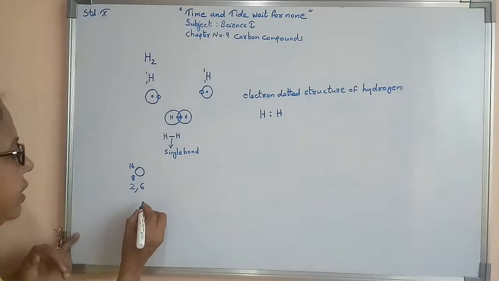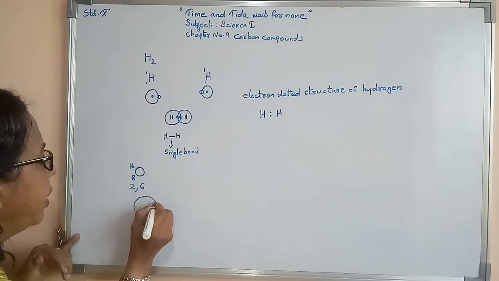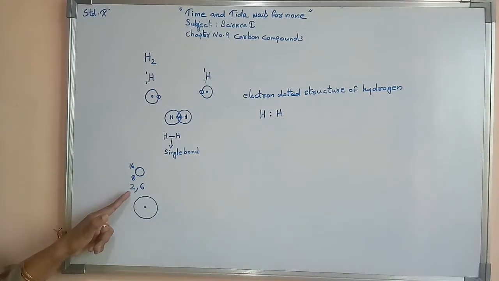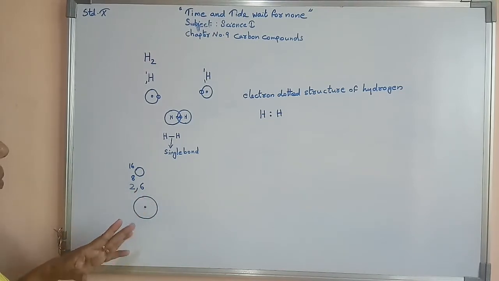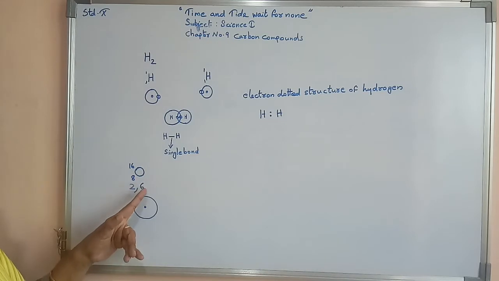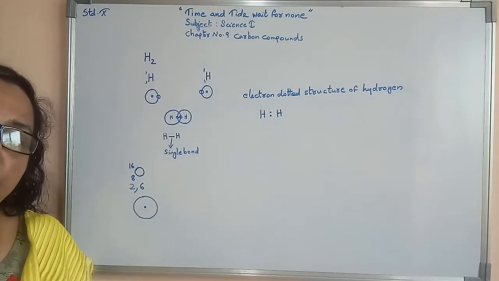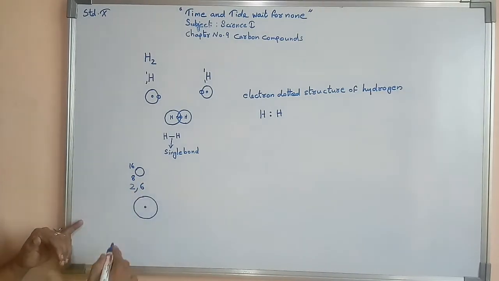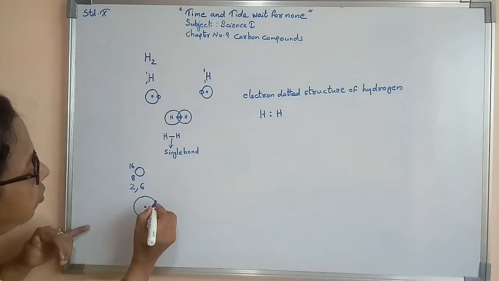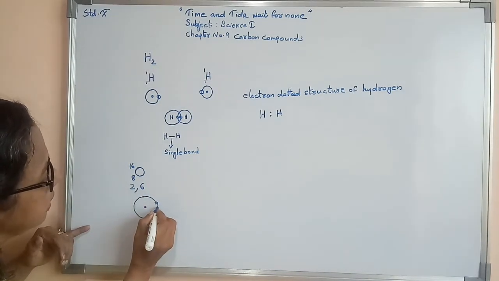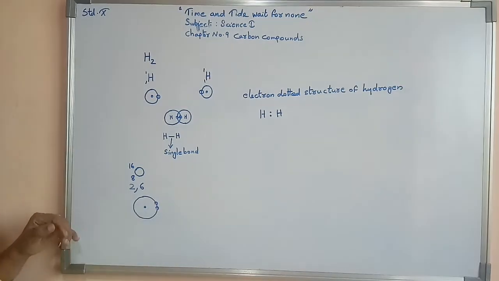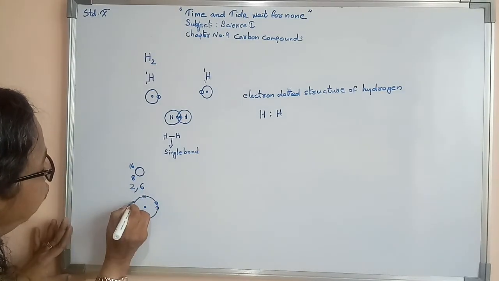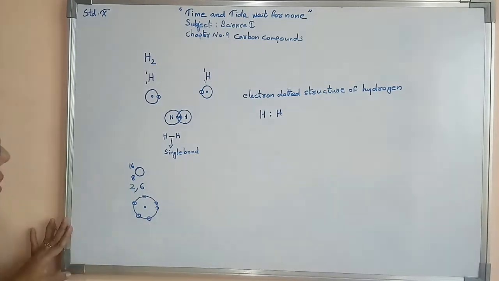We'll see how it is taking place. This is the outermost orbit of the oxygen, and this is its nucleus. The first orbit I am not showing, only the second orbit, because only the electrons in the outermost orbit take part in the bond formation. Now the outermost orbit has 6 electrons. It needs 2 more electrons to complete its octet. For that, I am making here 2 electrons. Of the remaining 6, only 2 I made. Now 3, 4, 5, 6 electrons.